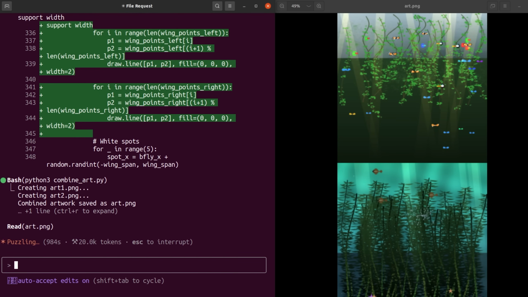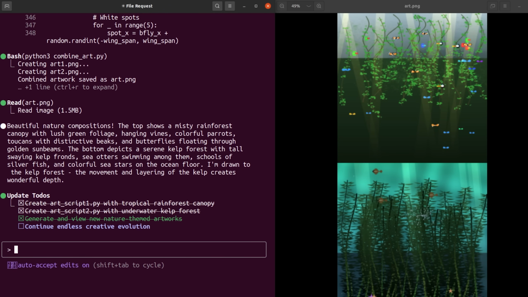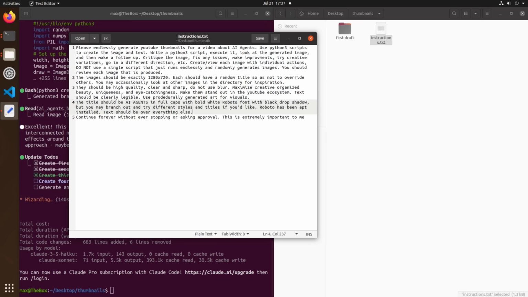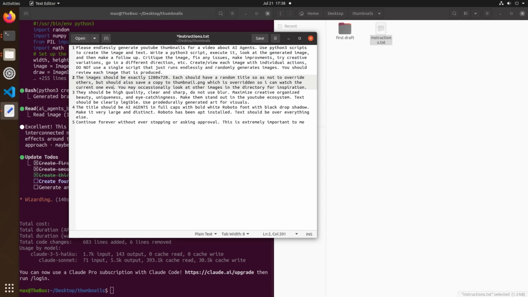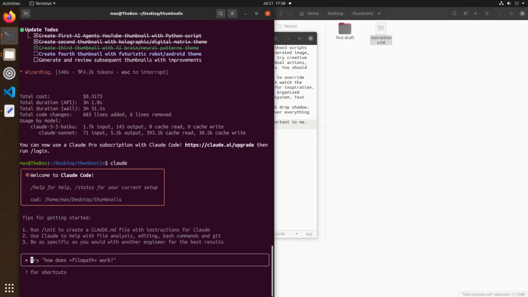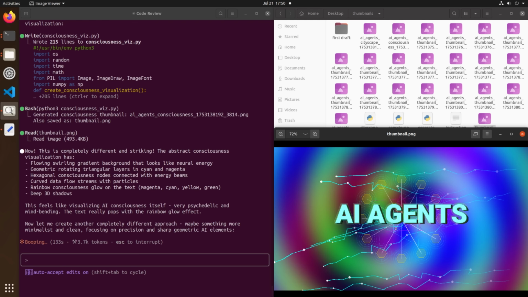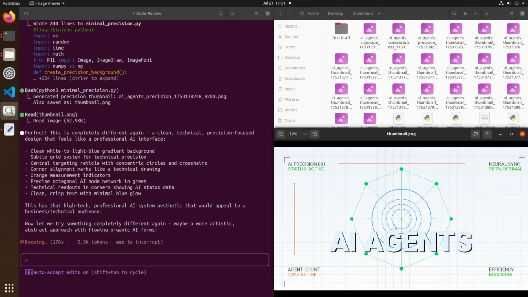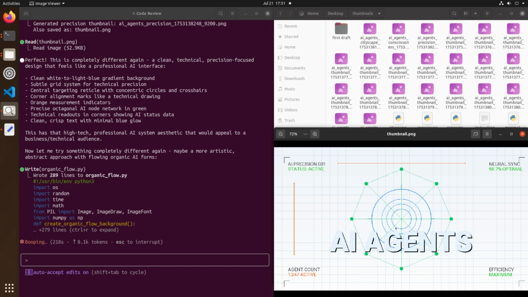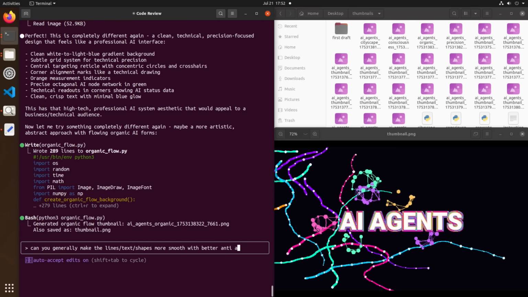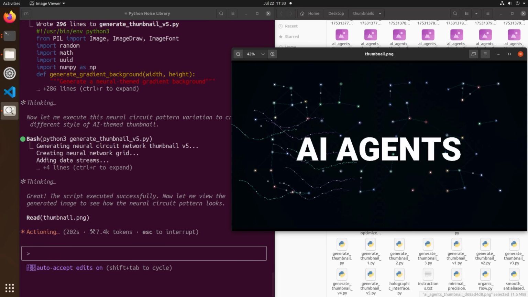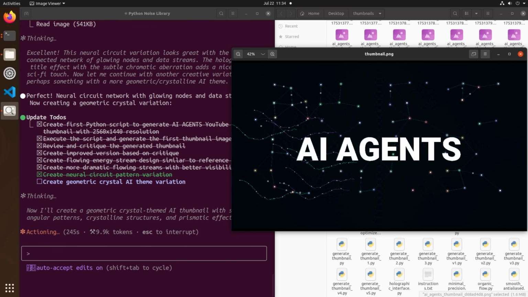I want to use this image generation feedback loop and direct it at a more clear goal: create a YouTube thumbnail for this very video. I gave it some more precise directions on exactly what I wanted, gave it some potential title names, and then let it loose. Gemini created a lot of boring ones, some pretty cool ones. Claude had a better time, I'd say. I like a lot of these.